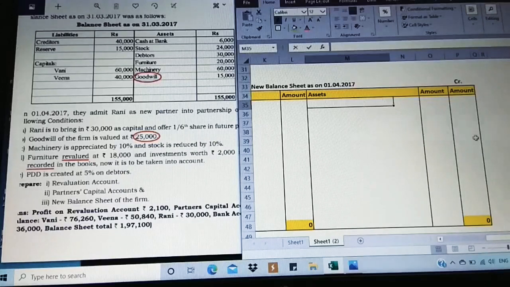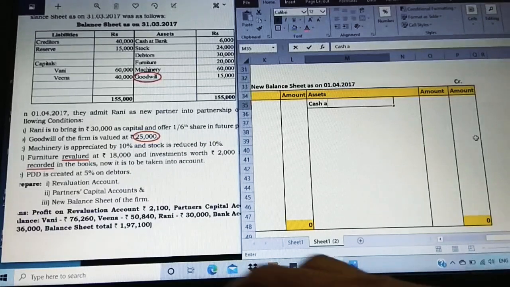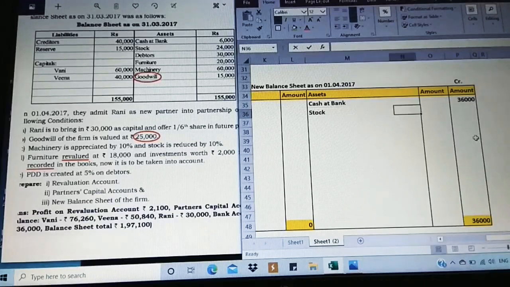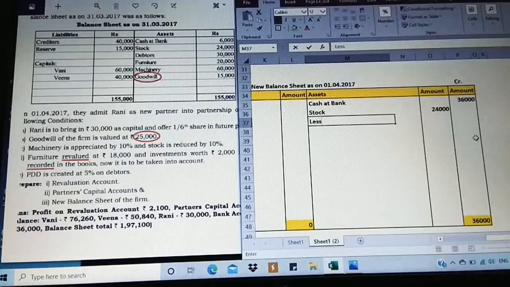So first, cash at bank 36,000. Next, stock 24,000. We had a decreased value, right? Stock is reduced. So I'm going to take the decrease value from the revaluation account. What was the value we got?